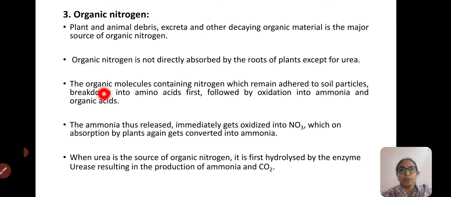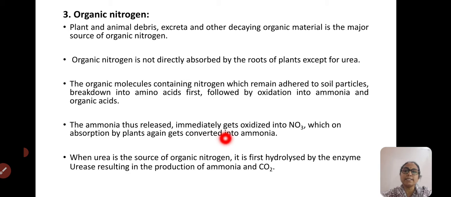Only for a few fertilizers like urea and uric acid; all other sources are not directly taken up by the plants. So these organic molecules containing nitrogen which remain adhered to the soil particles break down into amino acids first, followed by the oxidation of ammonia and organic acids.